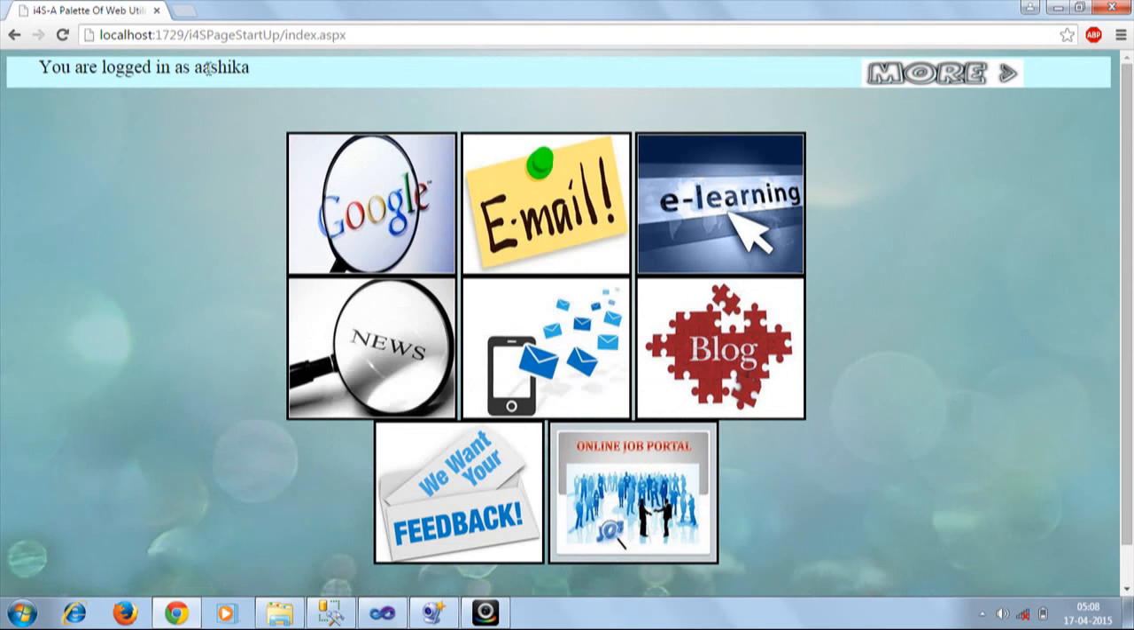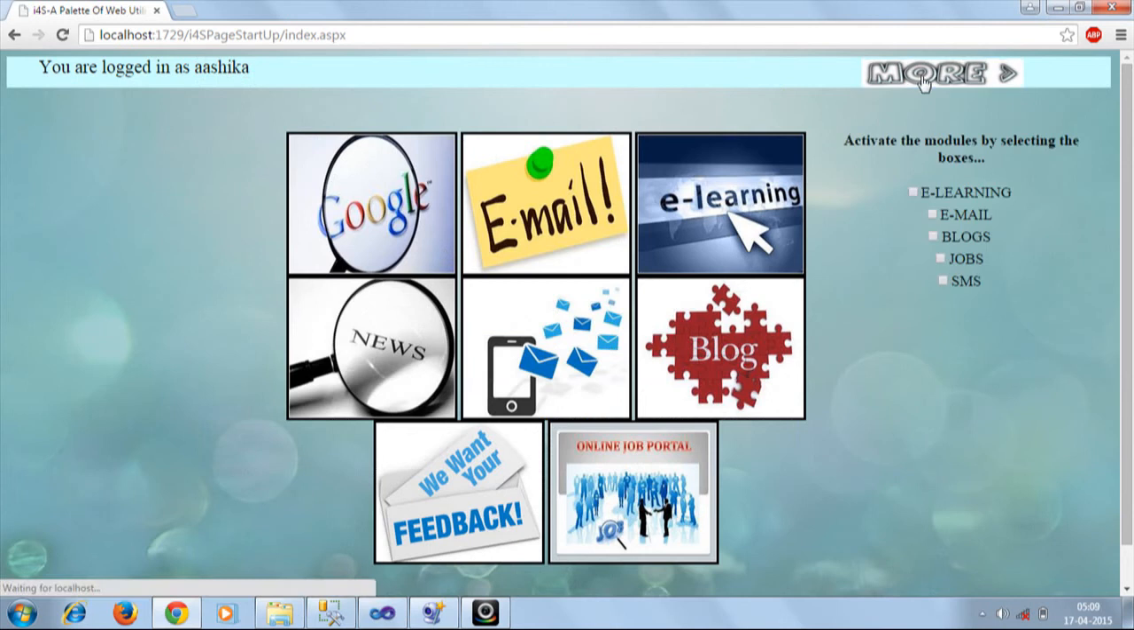Here we have my username, and here we have more options, with the help of which I can activate and deactivate any module. If I click on e-learning, then the module will be activated, and if I uncheck the e-learning checkbox, then it will be deactivated. Here we have Google search, email, e-learning, blog, SMS, news, feedback, and online job portal.